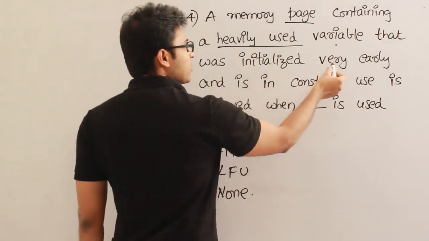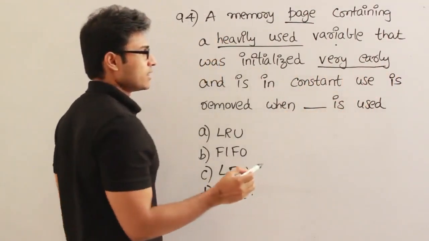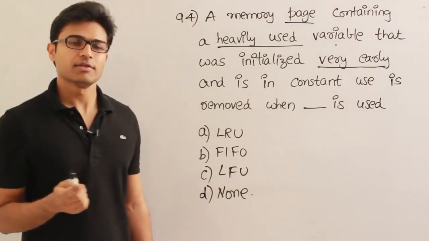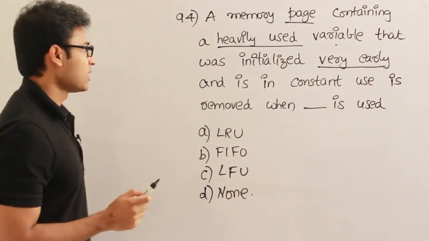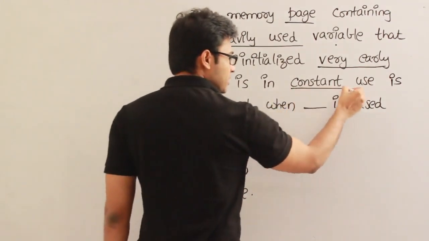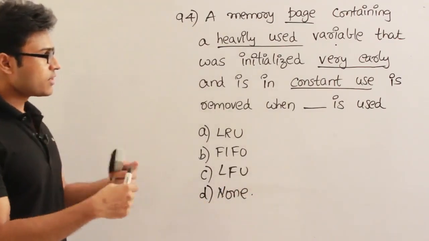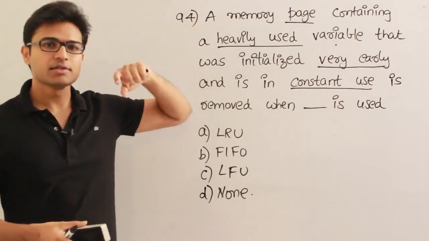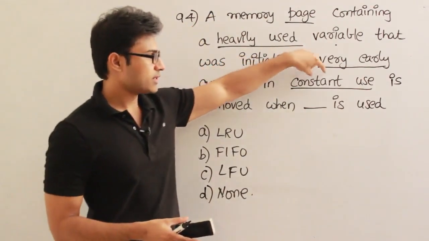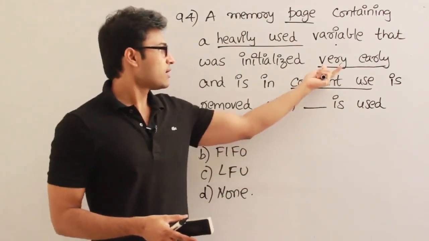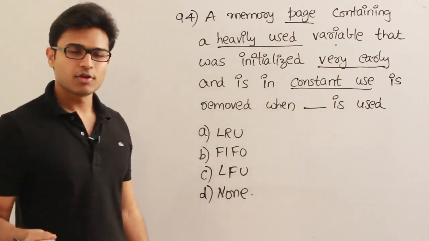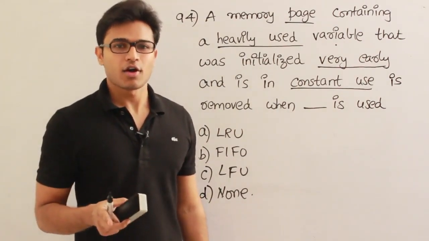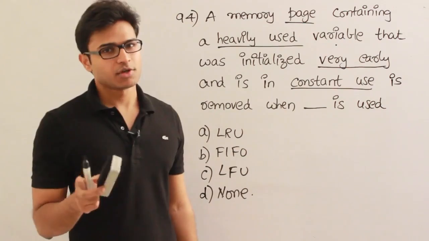That was initialized very early. So when it was initialized very early, then that page must have been brought into the main memory a long time back, in the very initial stages, and is in constant use. Constant use also implies that every now and then it has been referred, therefore it falls in recently used. See, heavily used means it is frequently used, and constant use means it might have been referred recently, and very early it is brought in means it has come into the memory very long back. So it is one of the oldest pages present in the main memory.